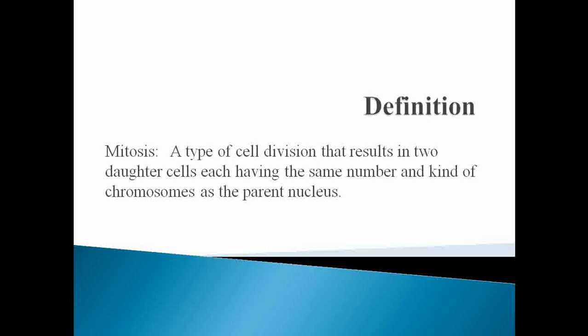So let's see the definition of mitosis. Mitosis is a type of cell division that results in the formation of two daughter cells having the same number and kind of chromosomes as their parent.